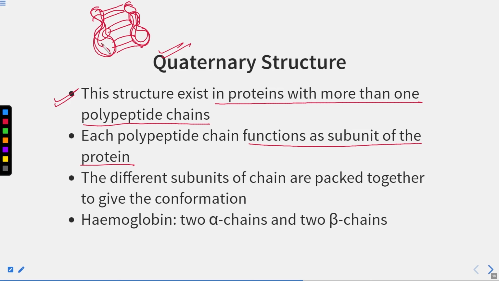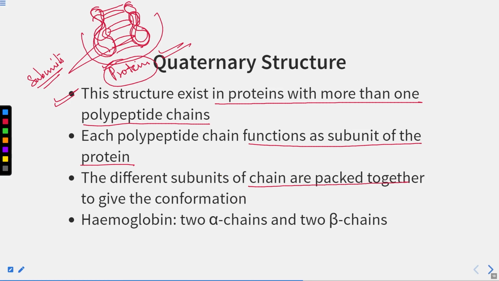Now this is the total protein, and these two are subunits, right? So a subunit has what level of structure? Tertiary structure. And the whole functional protein has what level of structure? Quaternary structure. So the different subunits of a chain are packed together to give a conformation.